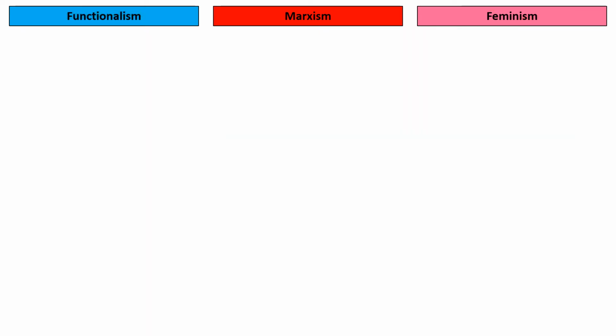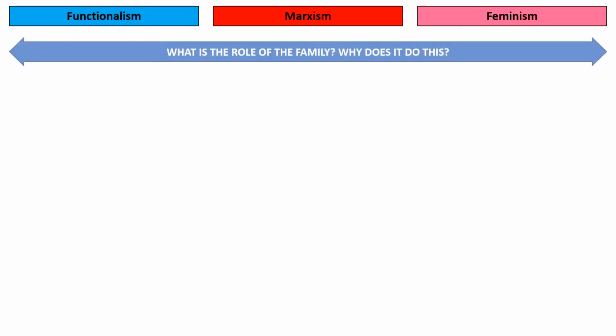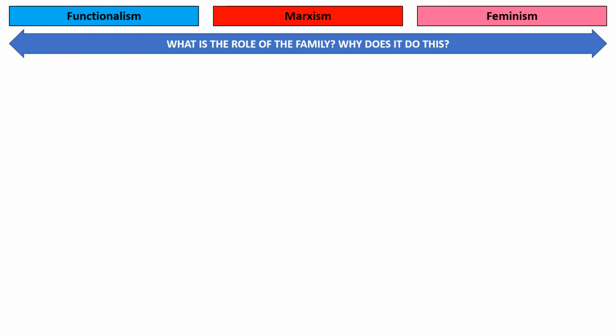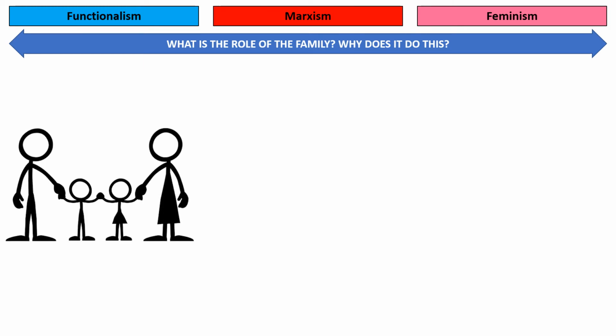Now, the next thing to look at and consider is the role of the family. So what is the role of the family? Why does it do this? What is its purpose? And, coming back to that previous point, how do these different roles benefit society in different ways? We'll start with functionalism as we did before. So we have the traditional nuclear family from a functionalist perspective. Now, imagine the male lead in that family is tired and stressed, and comes home to his family. He's been performing his instrumental role, his breadwinner role, and is quite tired and stressed.